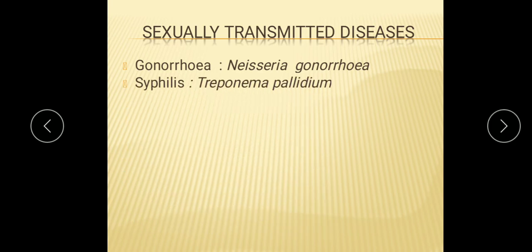Then the next is syphilis. Its causative organism is Treponema pallidum. Then genital herpes, its causative organism is HSV2 and HSV1.